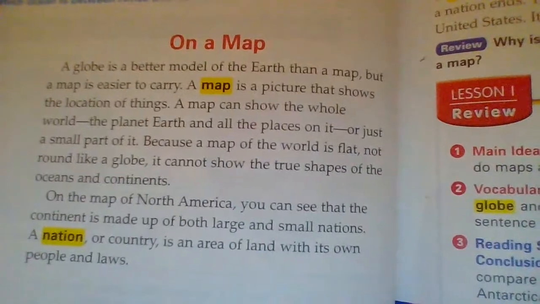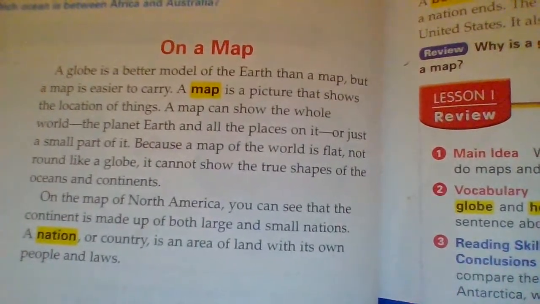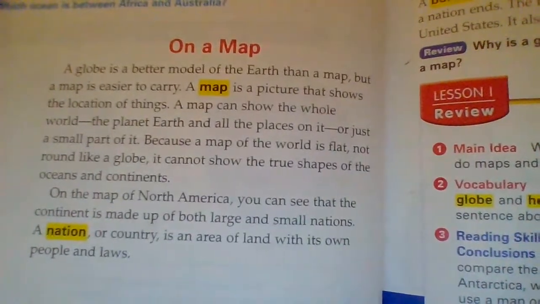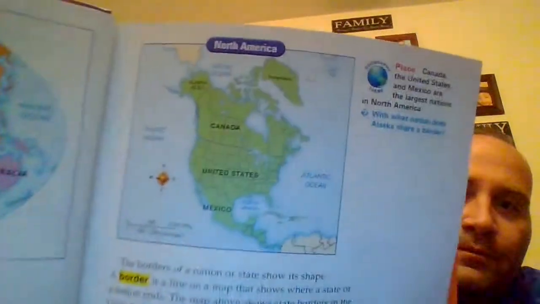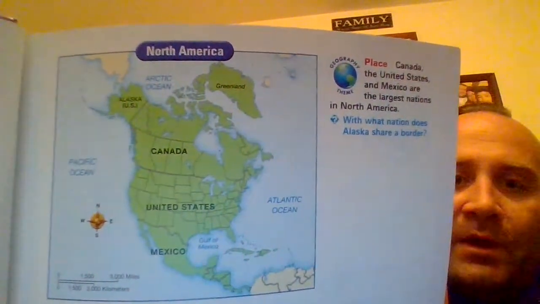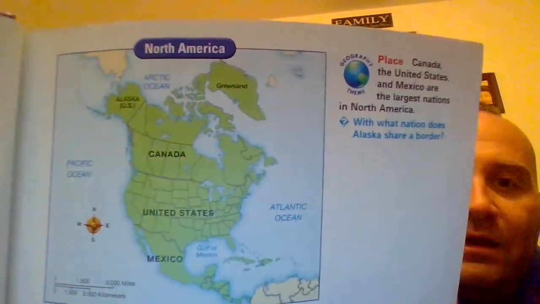On the map of North America, you can see that the continent is made up of both large and small nations. A nation, or country, is an area of land with its own people and laws. There we go, we got North America. So we're in the United States. We know Mexico is south of us, and Canada is north of us.